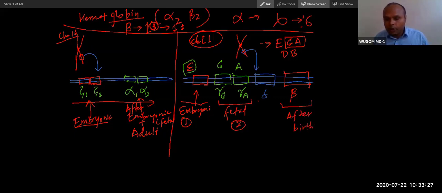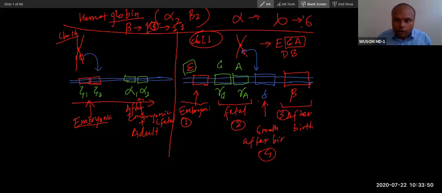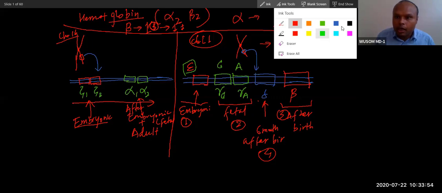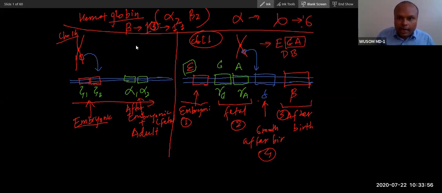It will express immediately after birth, but the delta gene expresses 6 months after birth. So if you see the chronology, 1, 2, 3rd is this, and then 4th is delta. So will you remember, this is a very important concept. If you remember this concept, you will remember the chronology. So did you understand this?